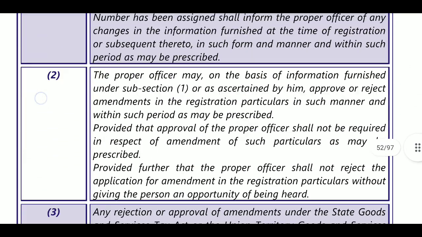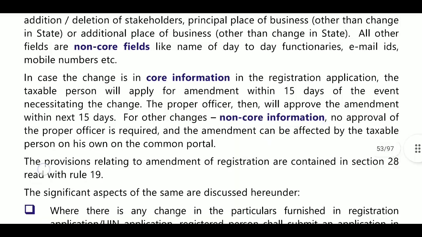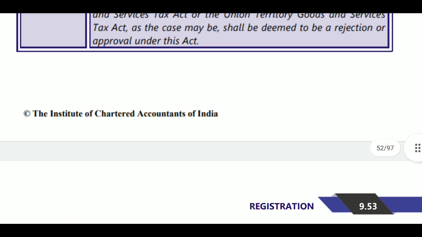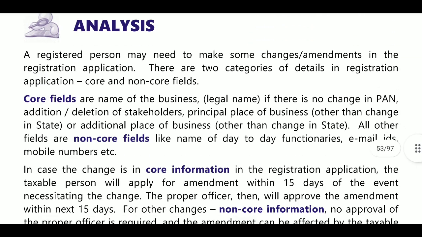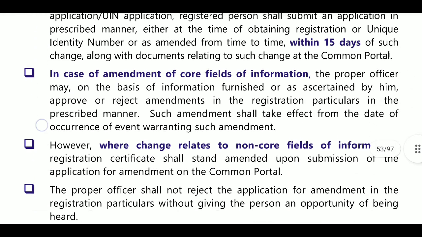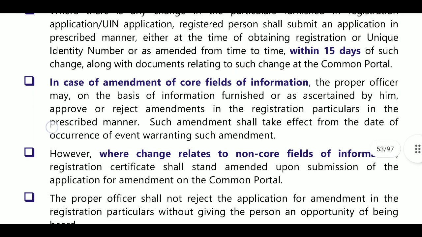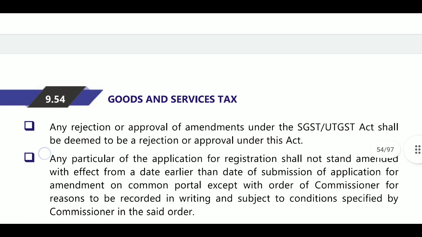Next, section 28. What is there in section 28? Amendment of registration. If you have any registration amendments, you can get them. There is a bifurcation depending on whether you are amending a core field or a non-core field. If you are amending core field information, which is important information, then proper officer approval is required.